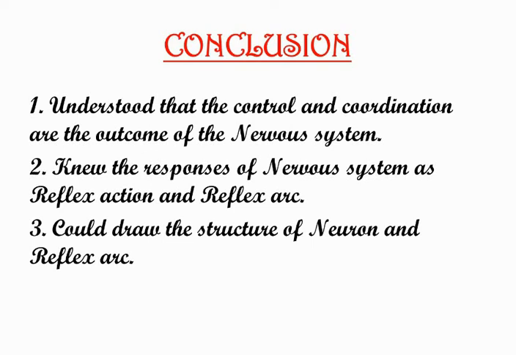Number one, understood that control and coordination are the outcome of the nervous system. Number two, knew the responses of the nervous system as reflex action and reflex arc. Could draw the structure of a neuron and reflex arc.